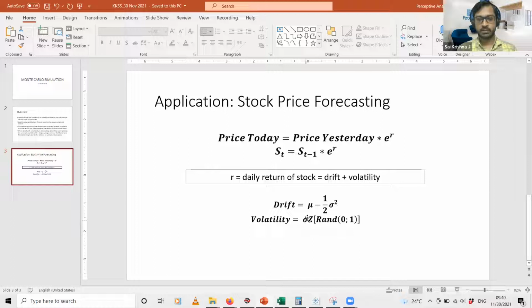This is where we'll be generating that random distribution, and then finally we'll be substituting those values in this particular formula: previous day's price multiplied by this return value. We'll be doing this over multiple random iterations, and then finally we'll be taking the average of all those prices to calculate the stock for each day. Okay.